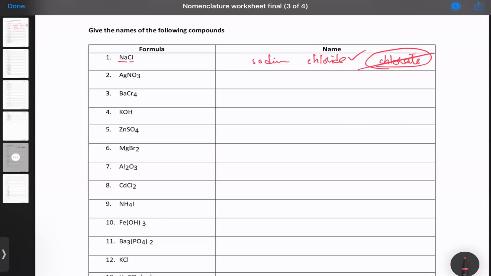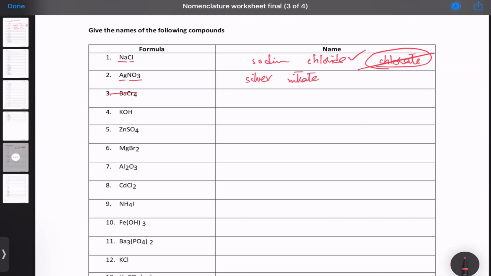Similarly, this one is silver ion and nitrate ion. So I will say silver, and I do not need to mention the charge because this is not transition. Nitrate. And there you go. We will skip this part.